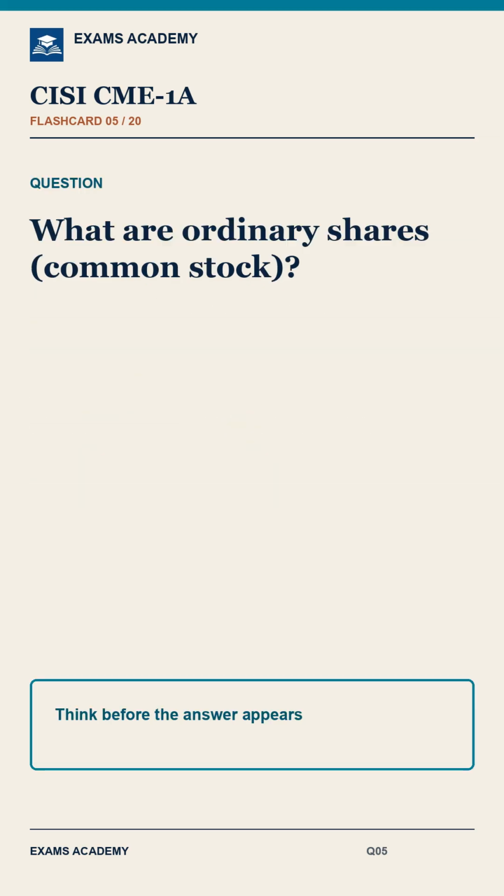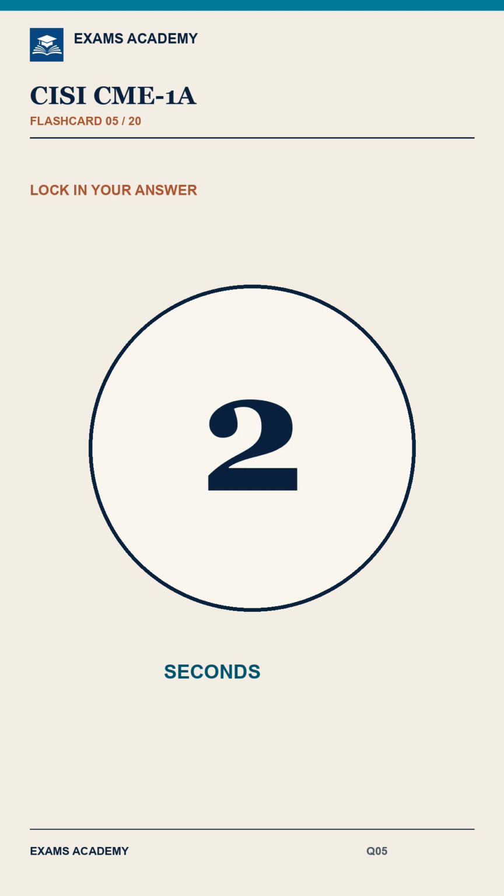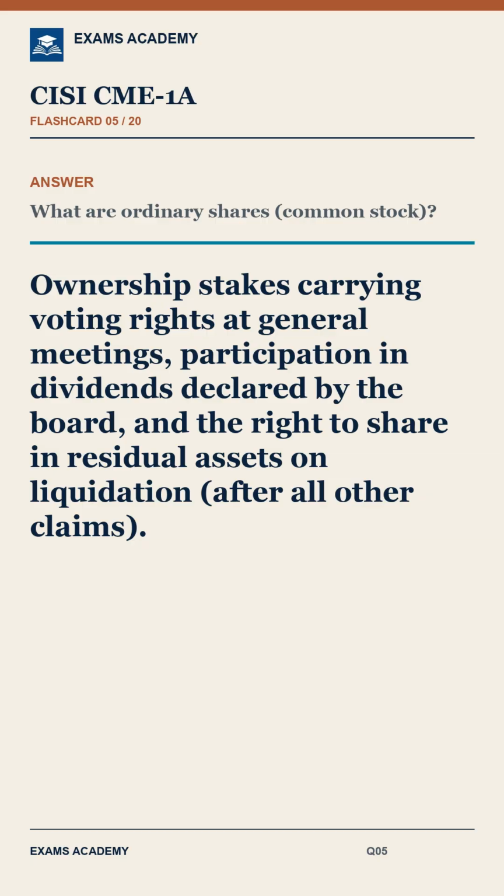Question 5. What are ordinary shares, common stock? Answer. Ownership stakes carrying voting rights at general meetings, participation in dividends declared by the board, and the right to share in residual assets on liquidation, after all other claims.